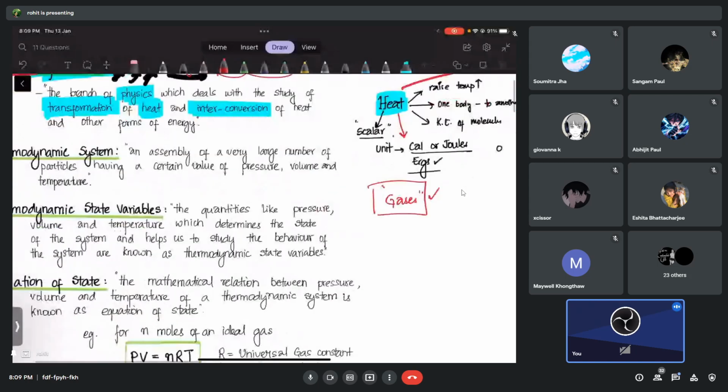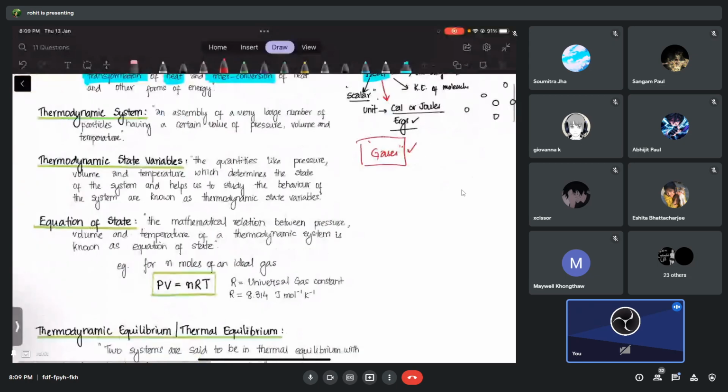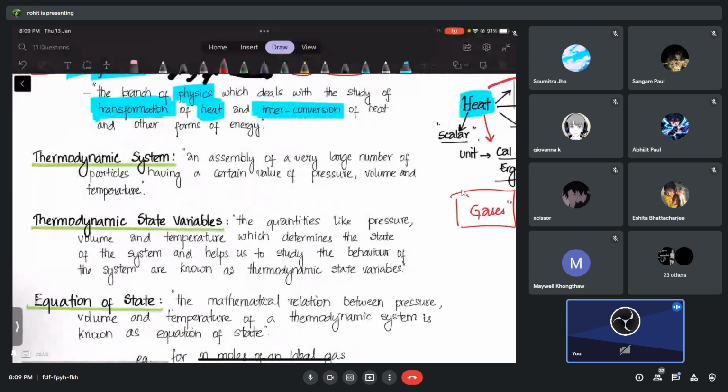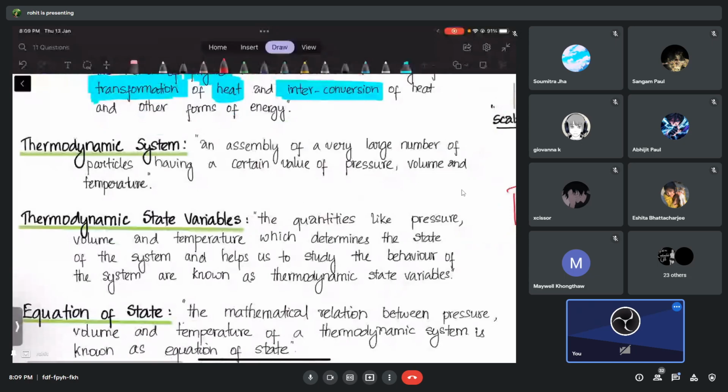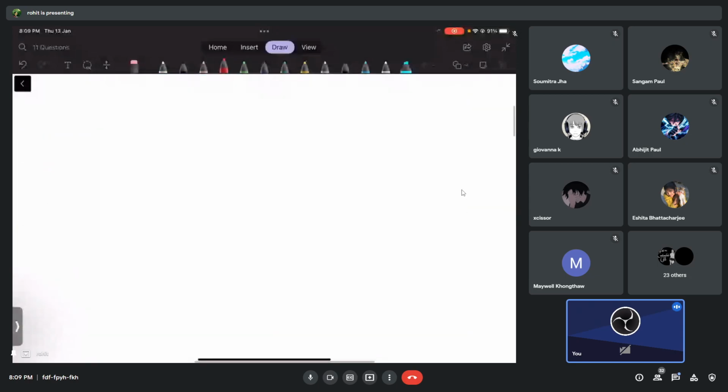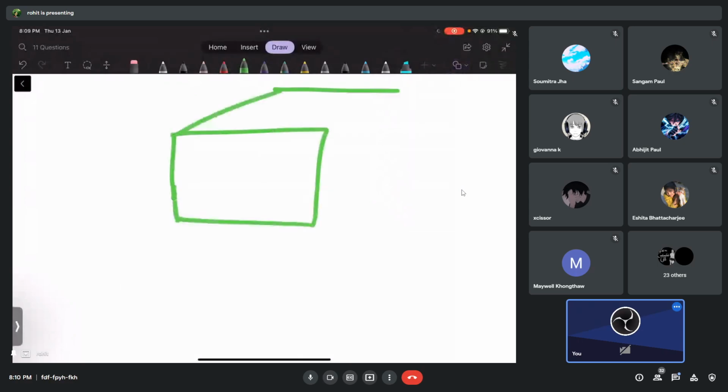One by one I will talk about them. Just see whether this makes sense or not. Your concept has to be formed, then we can go to the main topics. The first idea is there is something called a thermodynamic system. Now what is a thermodynamic system? Try to understand this. Suppose I have a container. In this container, we have lots of particles, gases.